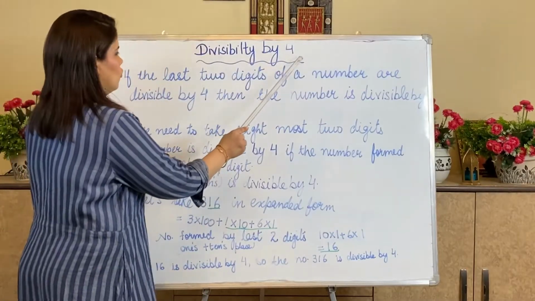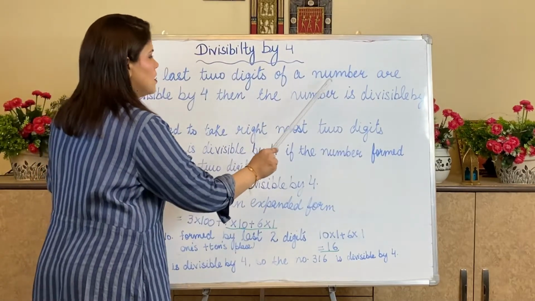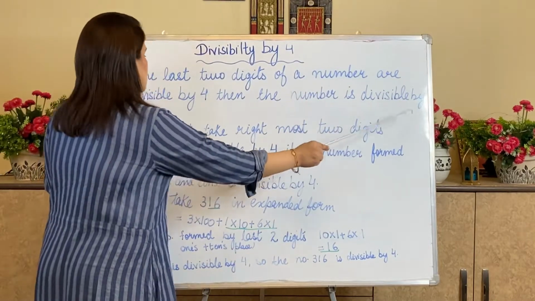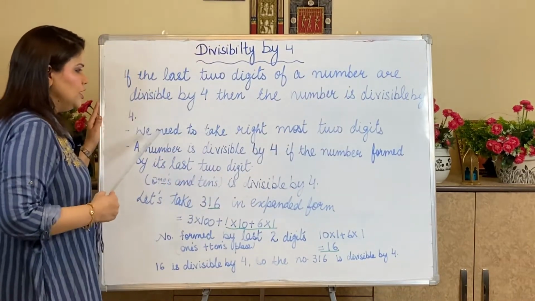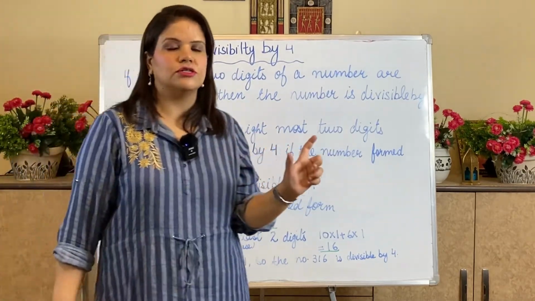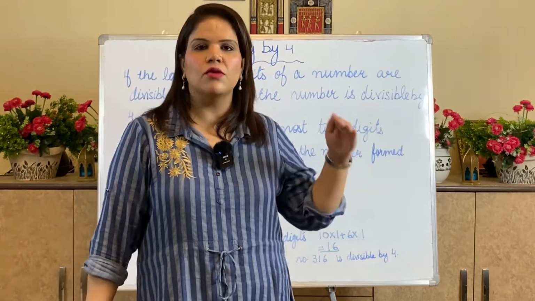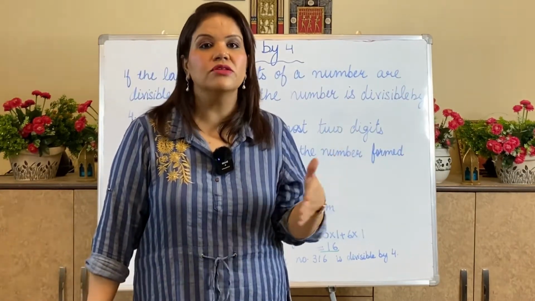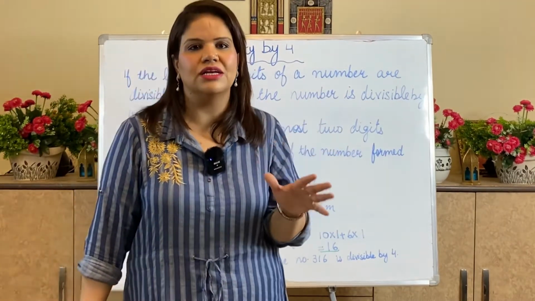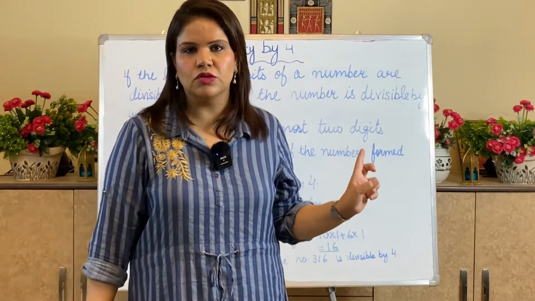Divisibility by 4. If the last two digits of a number are divisible by 4, then the number is divisible by 4. We need to take the rightmost two digits out of a 3-digit number. I am taking the last two digits, the tens place digit and the ones place digit. Now why am I taking a 3-digit number, why not a 2-digit number or 1-digit number? Because they can be easily checked by dividing. But for a 3-digit number, we will be applying the divisibility rule.